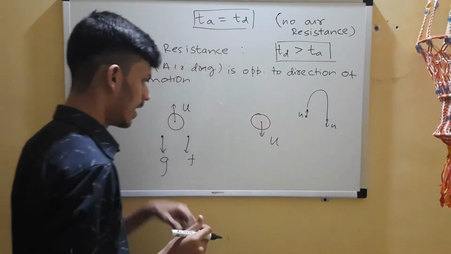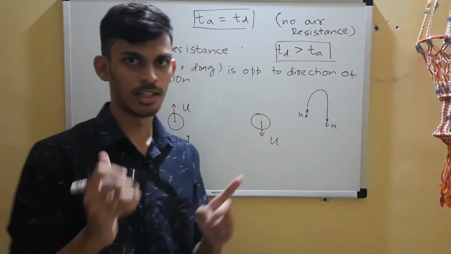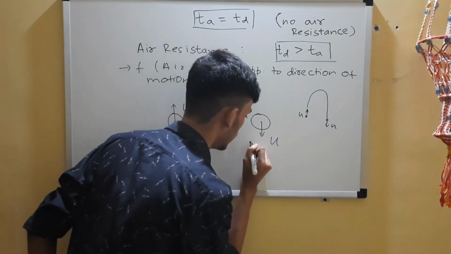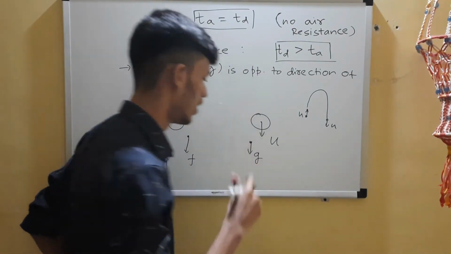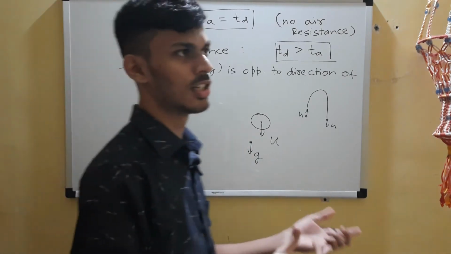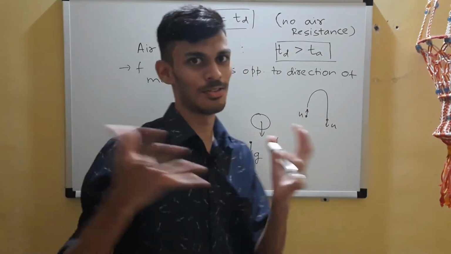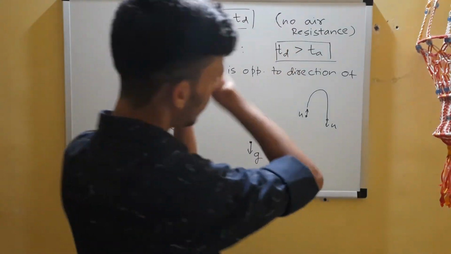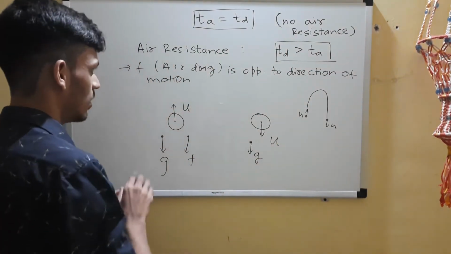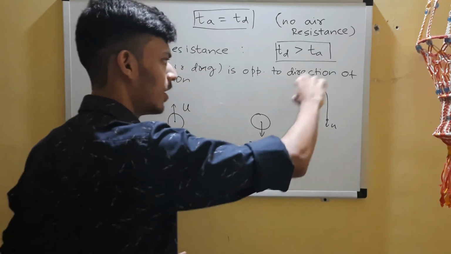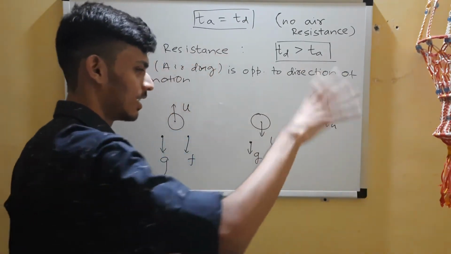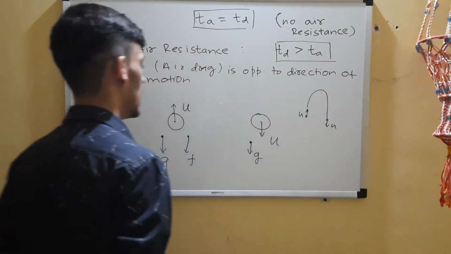Now you can see that where is the gravitational force? Obviously down, right? Gravity is throughout the journey, it's uniformly accelerated. It's a special case of uniformly accelerated motion, right? Gravity throughout the journey, the acceleration due to gravity is in the downward direction.